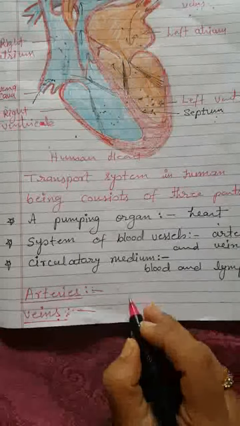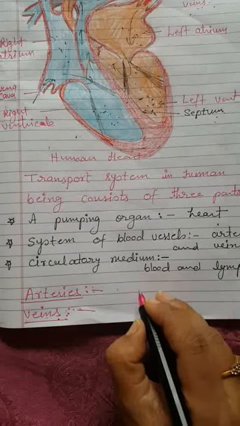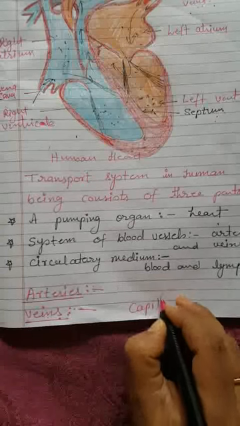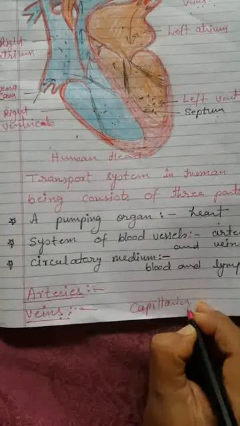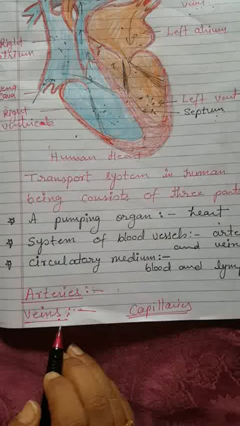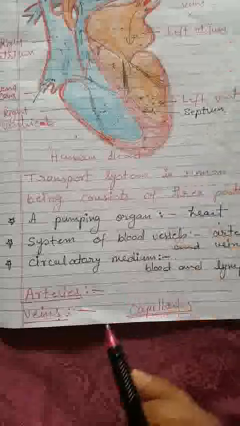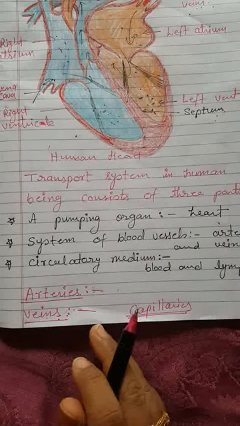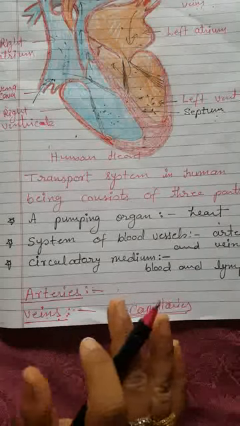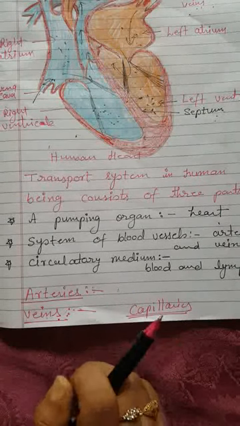Then there is another type of blood vessel which is known as capillaries. What are they? Actually, these arteries start from the heart and then go to different organs, different tissues, and finally they reach each and every cell of the body.